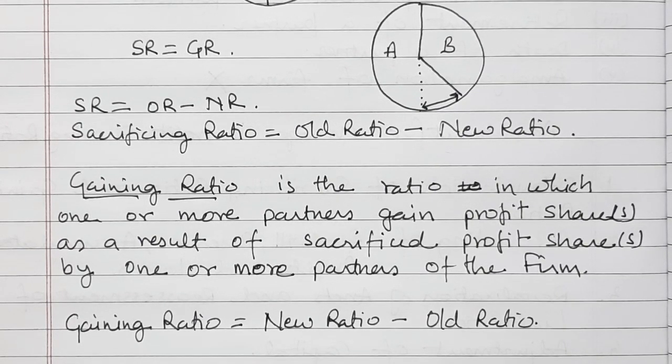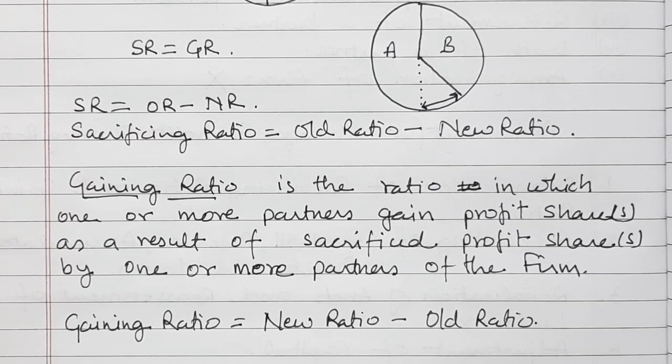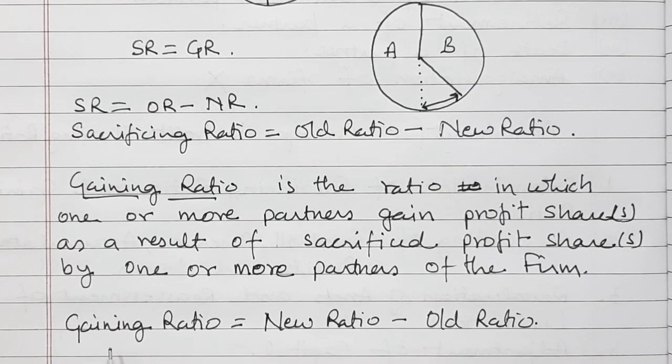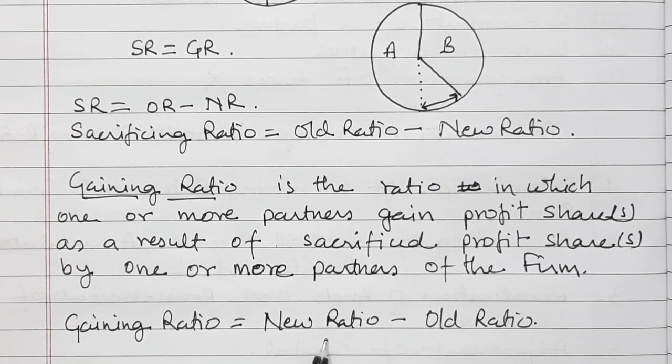So if some partners have sacrificed their portion of profit, then automatically the other partners have gained it. So that is what gaining ratio is. Gaining ratio is equal to new ratio minus old ratio. So let us see some of the numericals from the chapter.